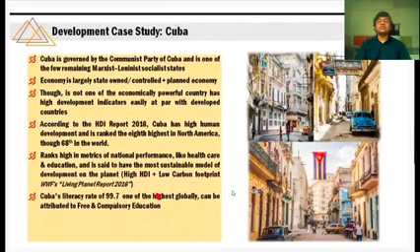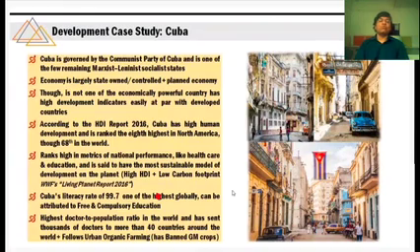Cuba's literacy rate is 99.7%, one of the highest globally. Why? Because there is free and compulsory education. It's free as well as compulsory. In our country, very recently, we have made primary education compulsory, but we all know that it is still not free for me. Cuba has the highest doctor to population ratio in the world and has sent thousands of doctors to more than 40 countries around the world. It also follows urban organic farming.